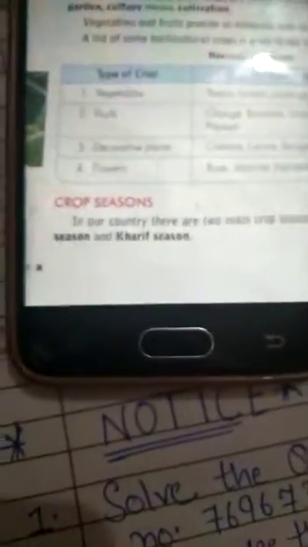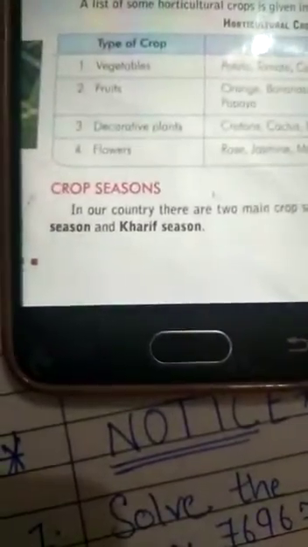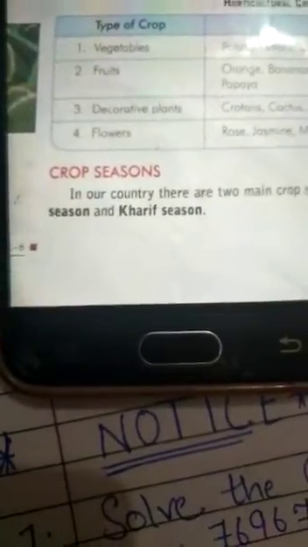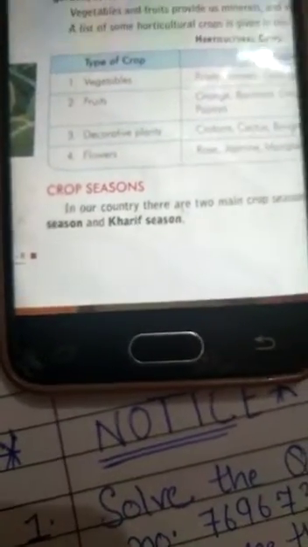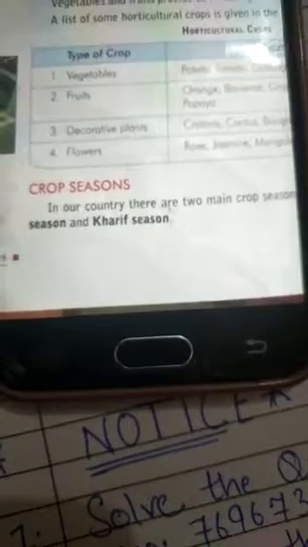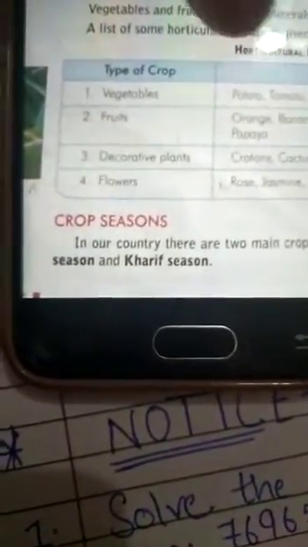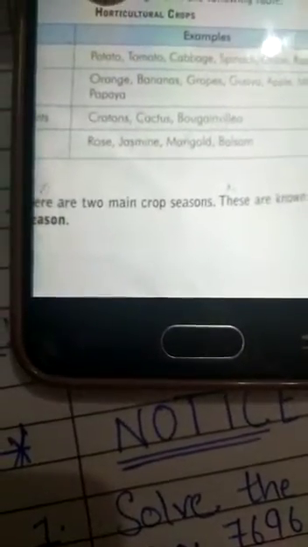A list of some horticultural crops is given. Commonly grown vegetables are potato, tomato, spinach, onion, radish. Fruits are orange, banana, grapes, pineapple, mango, papaya. Decorative plants, which you have seen in your house or in others' houses, are grown for decoration purposes. Examples are crotons, cactus and bougainvillea. Flowers commonly grown are rose, jasmine, marigold and blossom.